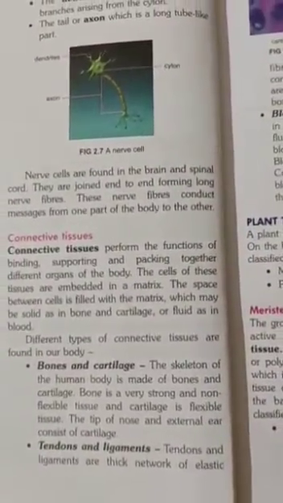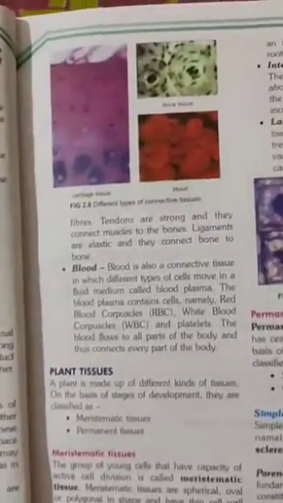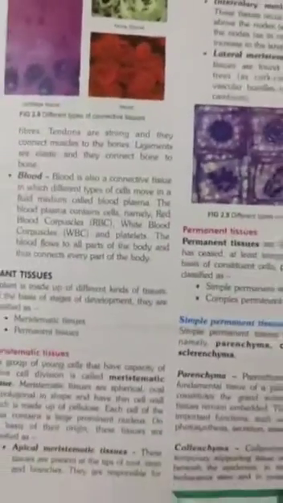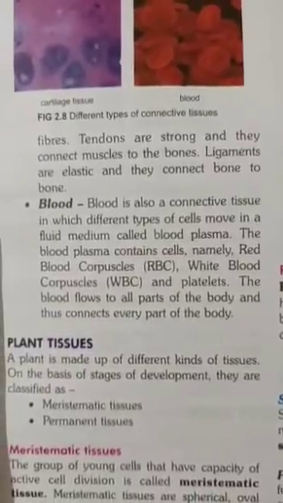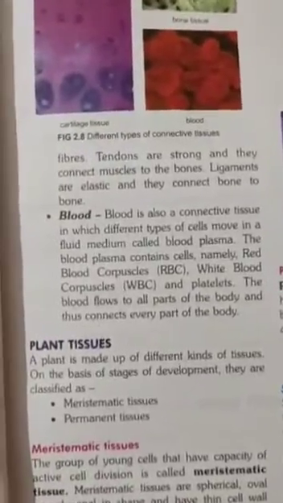So this is also cartilage tissue. And tendons and ligaments: a thick network with elasticity. Tendons are strong. This is why we feel elasticity in our muscles, because of tendons only. Ligaments are elastic and they connect bone to bone. Like how bones are connected, they are connected by tendons and ligaments.